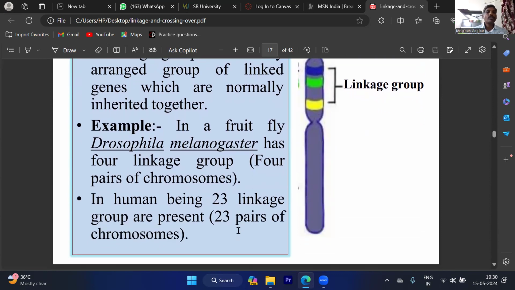For example, in human beings, 23 linkage groups are present. That means total chromosomes are 23 pairs. We have only considered a set of haploid chromosomes. A set of haploid chromosomes containing all genes together, we can call a linkage group.